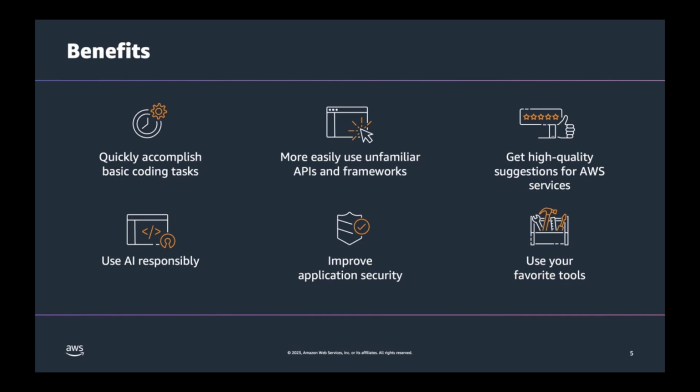Next, you can also use AI responsibly. You're able to easily meet software copyright and license attribution expectations with intelligent reference tracking. Code Whisperer essentially helps you to make sure that you're coding responsibly by generating original code and identifying code that is similar to known open source code, so you can identify essentially if you want to use it and where it's coming from.